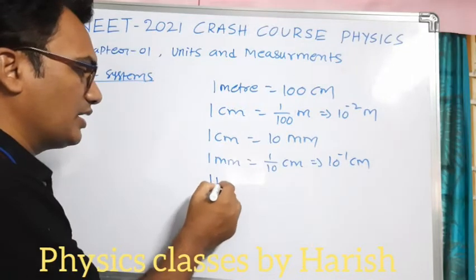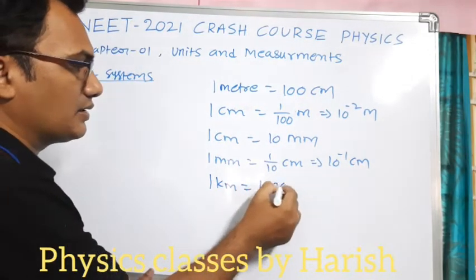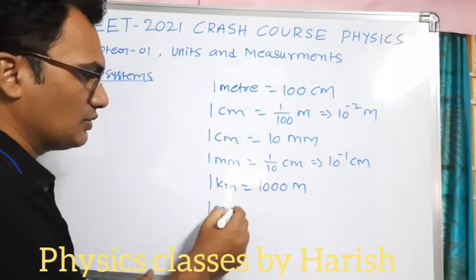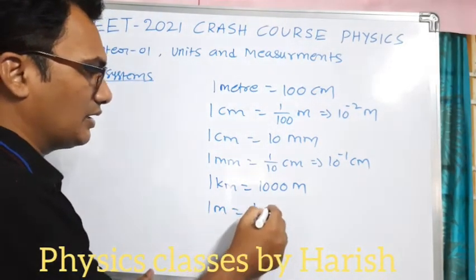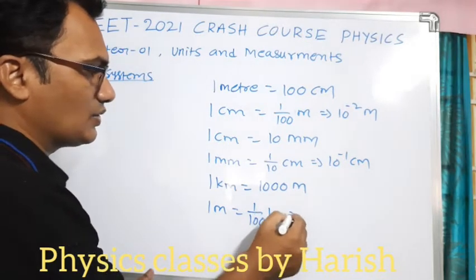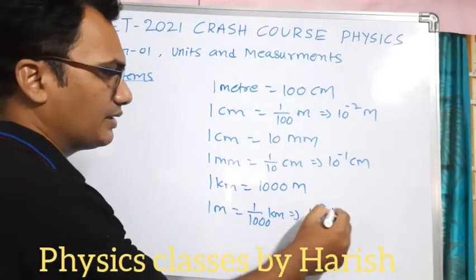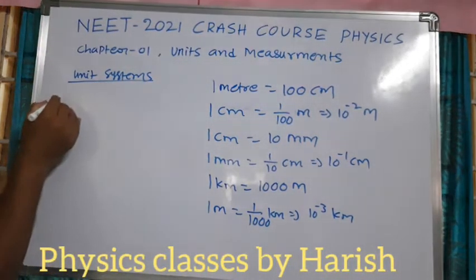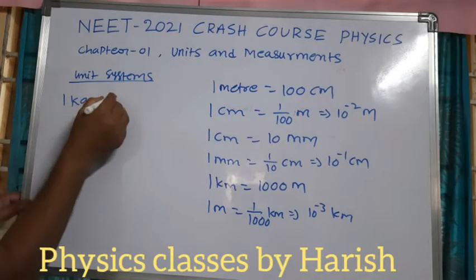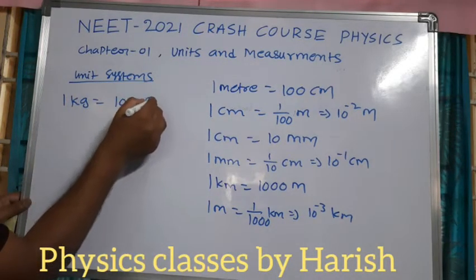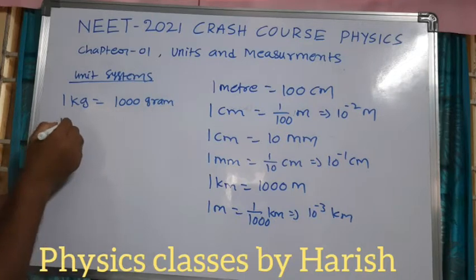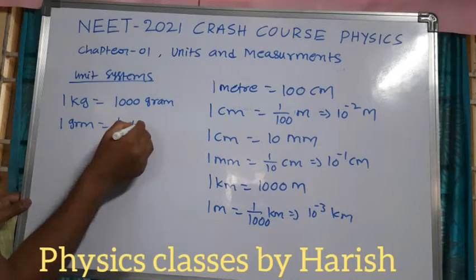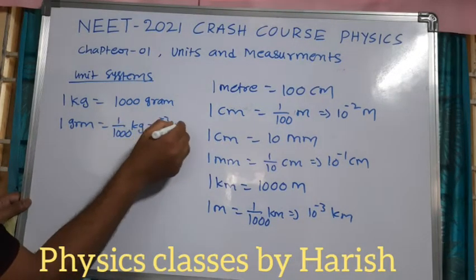Then 1 kilometer is equal to 1000 meters. Then 1 meter is equal to 1 divided by 1000 kilometer. So this is 10 power minus 3 kilometers. Likewise. Okay, and next coming to mass. 1 kg is equal to 1000 grams. 1 gram is equal to 1 divided by 1000 kg, which is 10 power minus 3 kg.